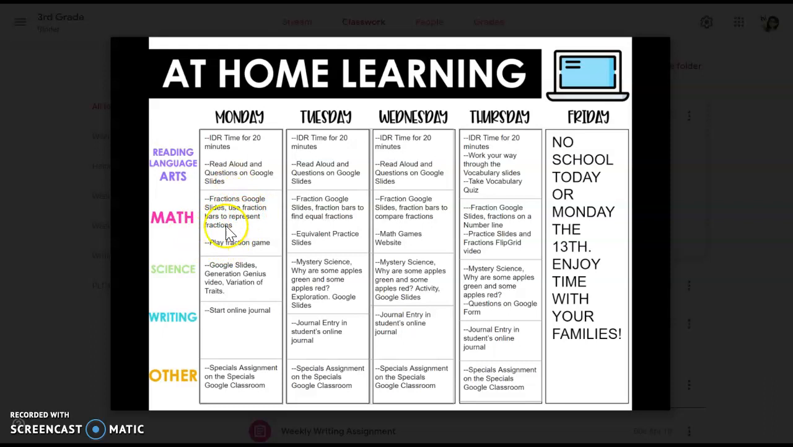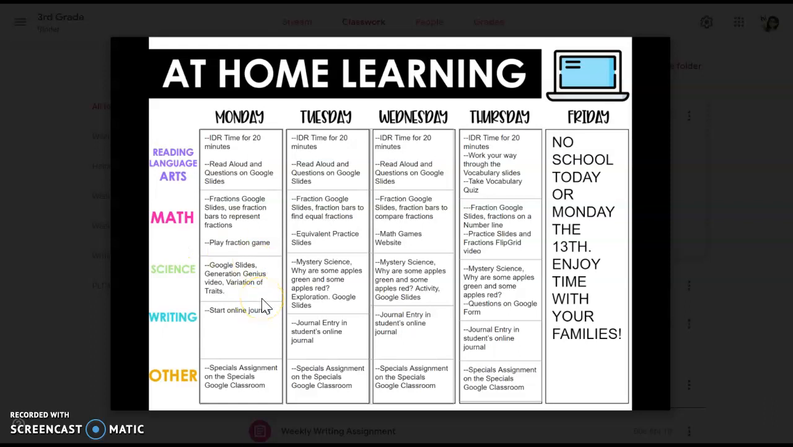Fractions, Google Slides, you're going to use the bars, use fraction bars to represent fractions. Then at the end of the lesson, you're going to play a fraction game, and all of the directions for the math assignment are going to be in the Google Slides. Very important you're reading those Google Slides carefully and following those directions. There's a lot of them this week, a lot of math directions this week. So make sure we're reading them all completely and really trying to figure out where we're supposed to go.